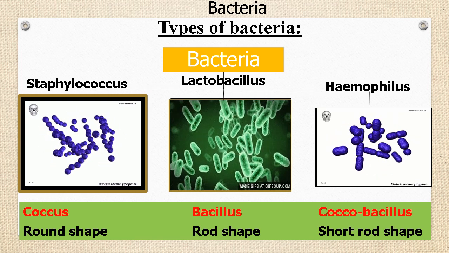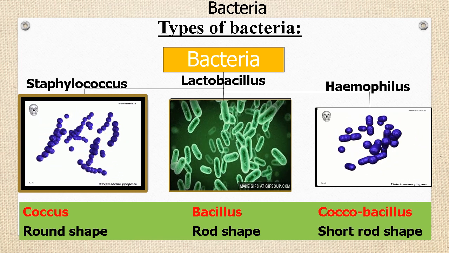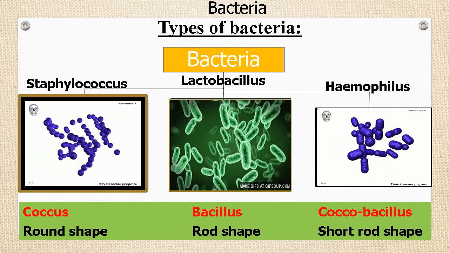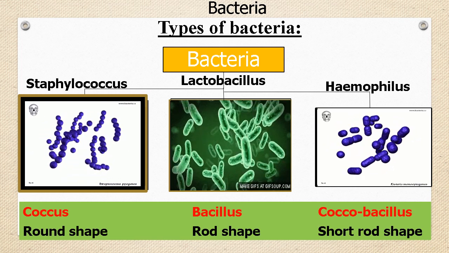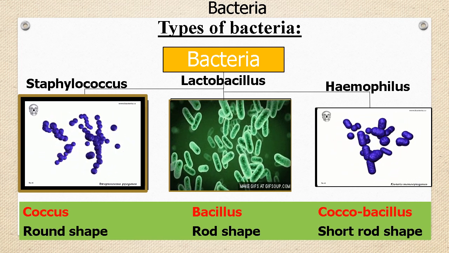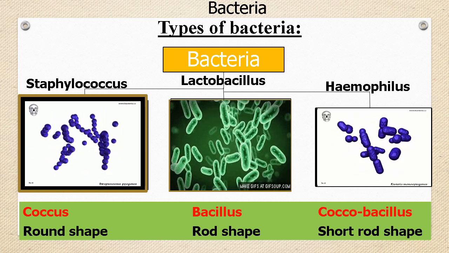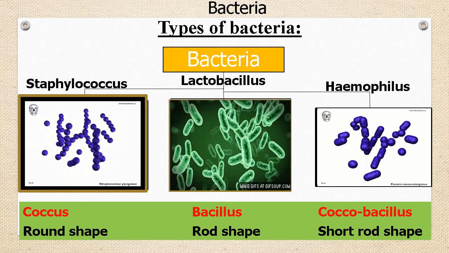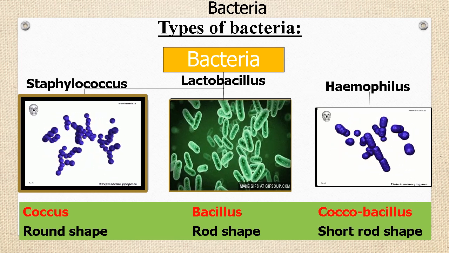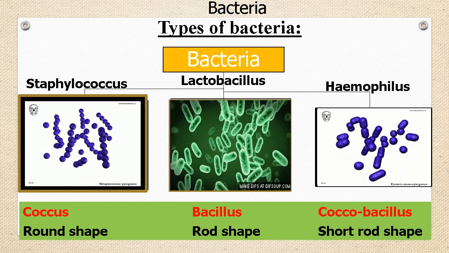Third type is Cocobacillus. Cocobacillus has a shape like very short rods or oval. The name Cocobacillus is the combination of the words coccus and bacillus.